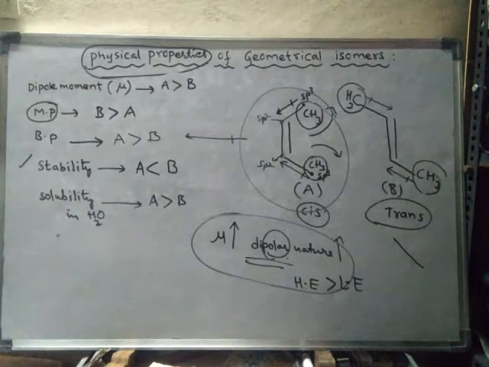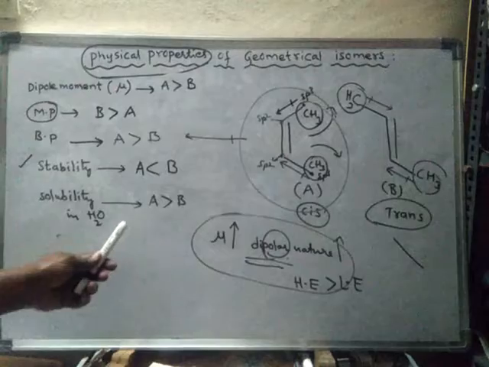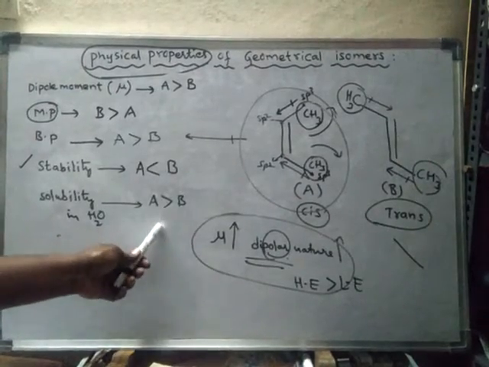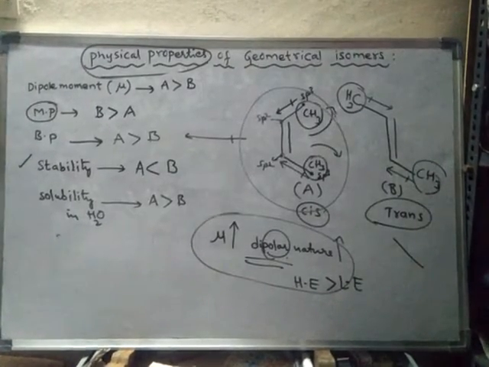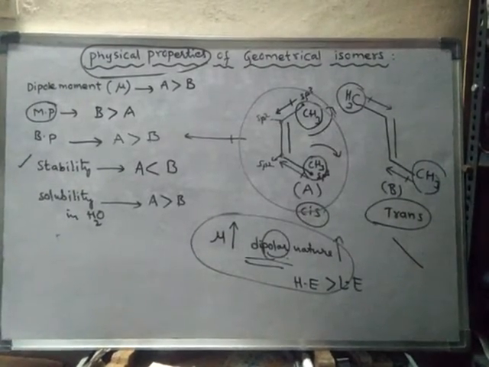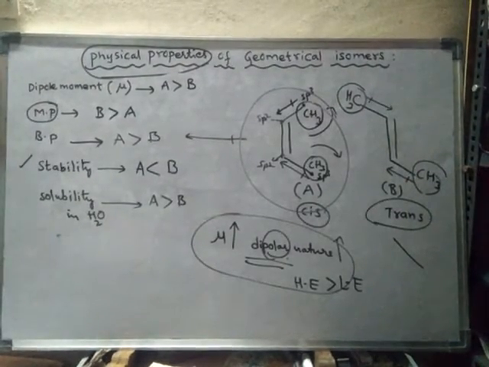That compound is soluble in polar solvents. Hence, the solubility of the cis form in water is more when compared to the solubility of the trans isomer in water. So like this, these are some of the physical properties.